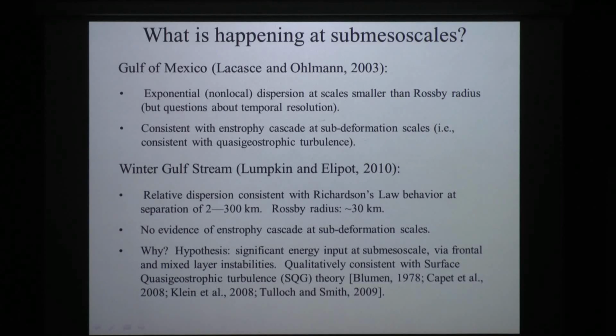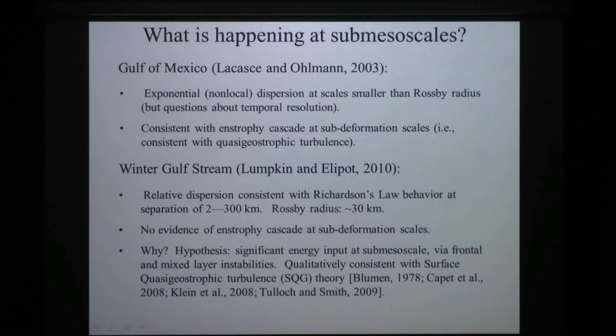Why is that? One, the hypothesis that I pitched forward in this paper is that there is a significant amount of energy input in the system compared to what you would expect from classic QG turbulence at the submesoscale via instabilities, frontal and mixed layer instabilities in the winter Gulf Stream region.